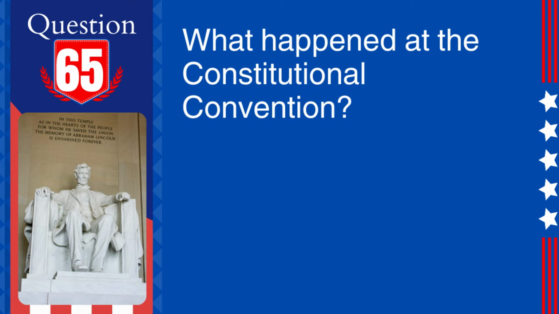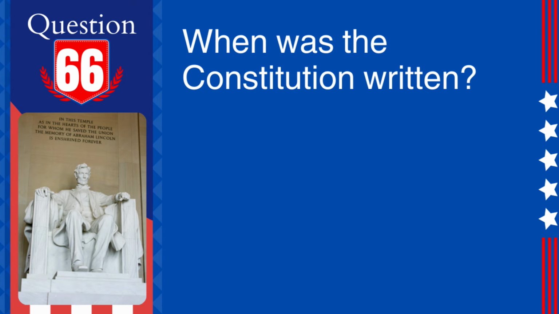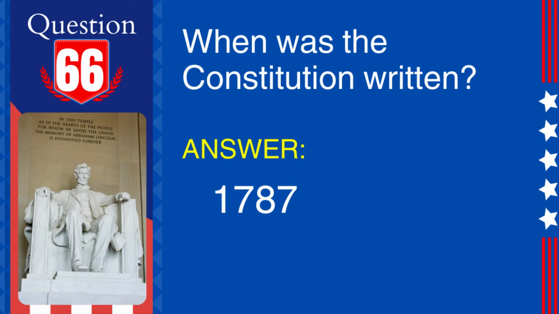65. Question: What happened at the Constitutional Convention? Answer: The Constitution was written. Explanation: The Constitutional Convention, held in 1787 in Philadelphia, resulted in the drafting and subsequent adoption of the U.S. Constitution. 66. Question: When was the Constitution written? Answer: 1787. Explanation: The United States Constitution was drafted during the Constitutional Convention in Philadelphia in 1787.